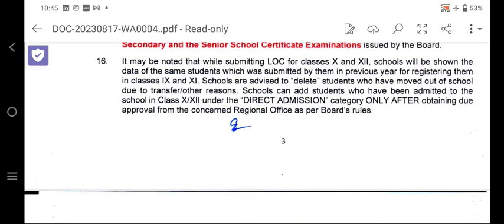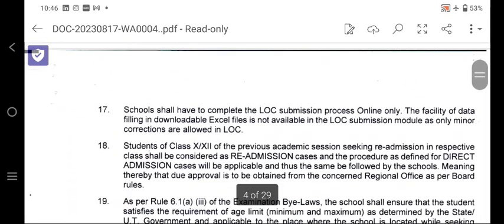If some students have moved out after class 9, that data will be deleted from your part. The school can add students who have been admitted under direct admission only after obtaining approval. If you have got the approval from the RO for direct admission in class 9, class 10 and 12, then that data will be uploaded as a direct admission.